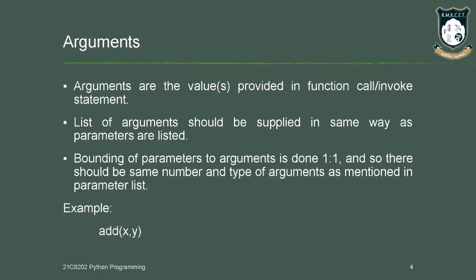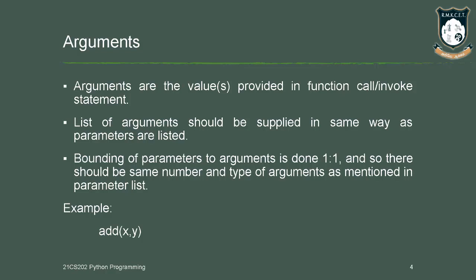If you have multiple values as input, each value has to be separated by commas. Next is the argument. Arguments are the values which we pass in the function call.